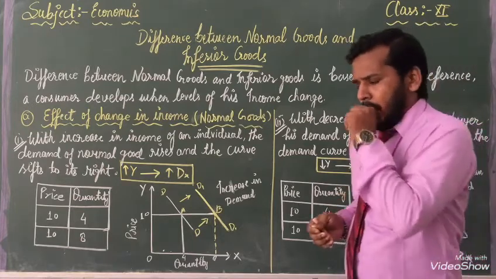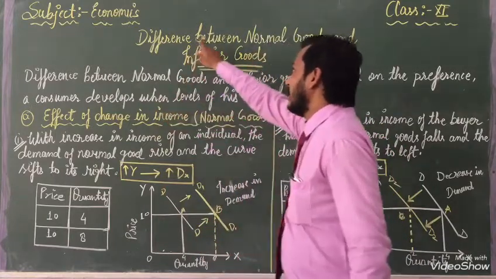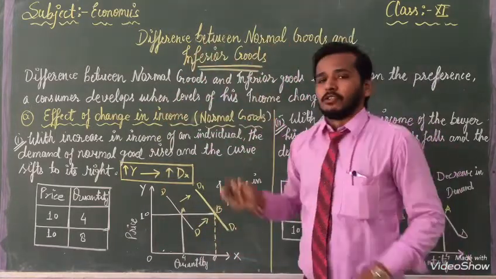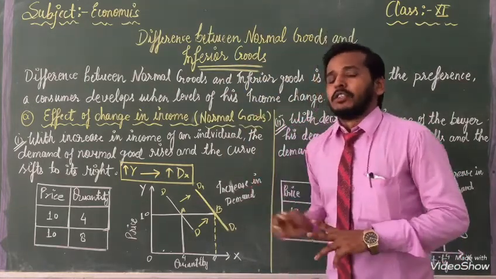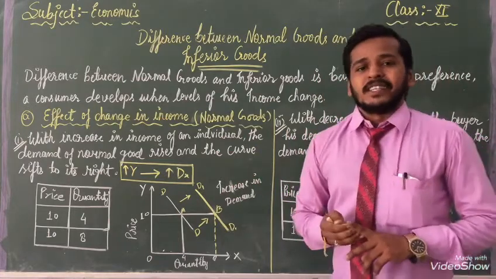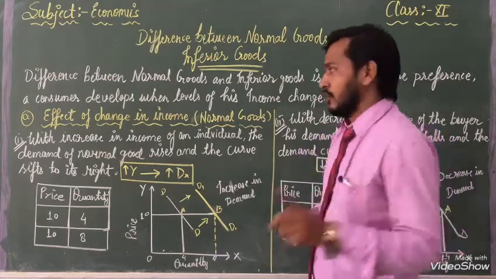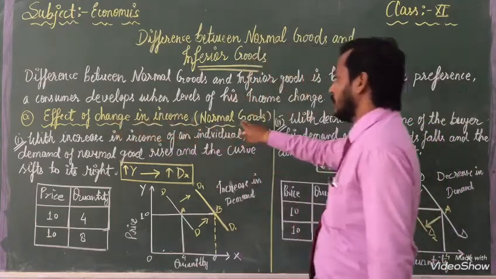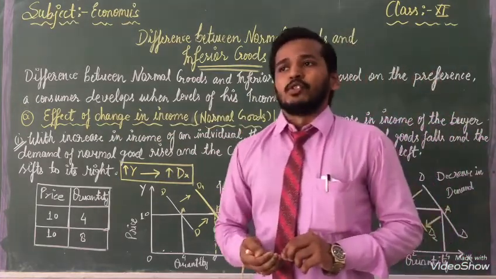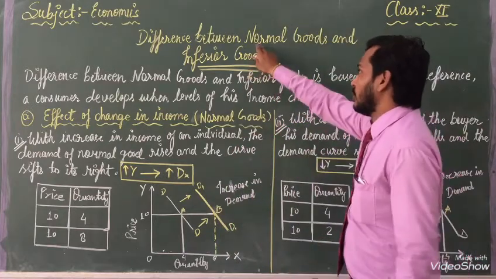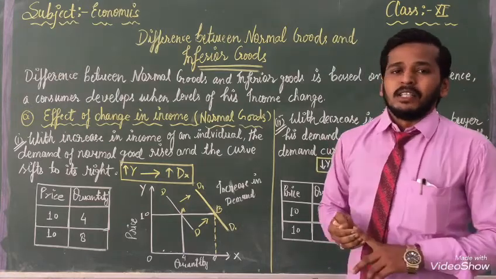Dear students, we have read two types of goods, normal and inferior. Now we are going to read these two types, but on the board, one by one I will explain both topics. First of all, we will explain the first one, about normal goods, because only step by step can we read. But the difference between both normal and inferior we will complete in this topic, one by one.